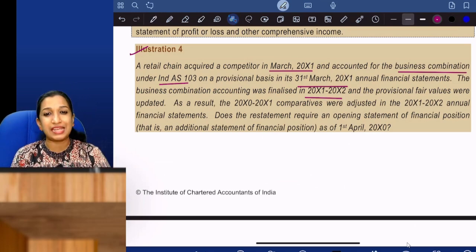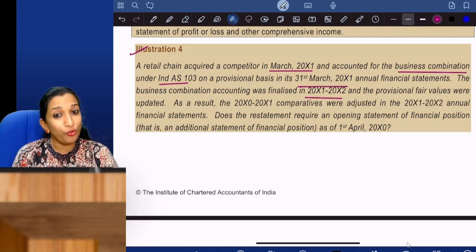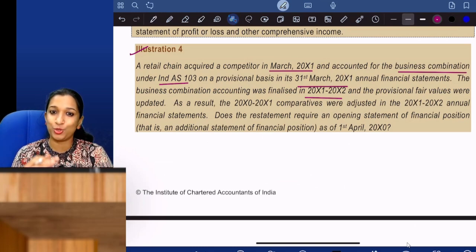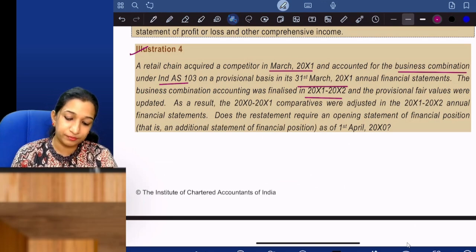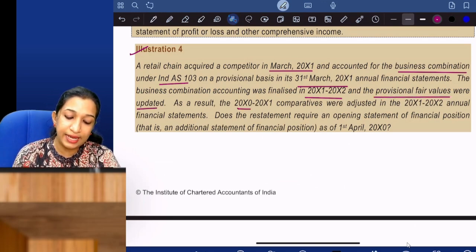Do you remember Ind AS 103? Our relevant area, measurement period? You can do fair valuations on provisional basis. Later, there is a window period of 12 months given to correct. And the provisional fair values were all updated. As a result, 10/11 comparatives were adjusted in 11/12 annual financial statements.